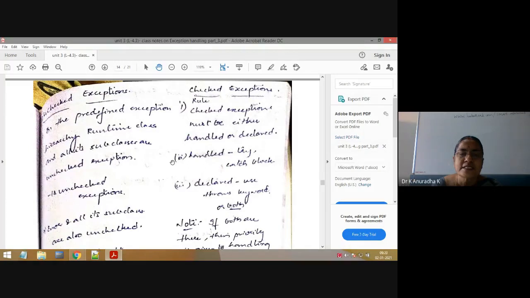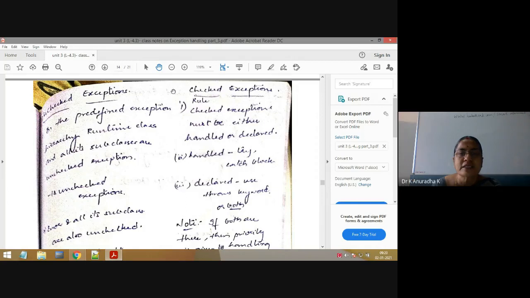That is the importance of throws keyword. If the method does not want to handle that particular exception, then that method can delegate the responsibility of handling that exception to its calling method.